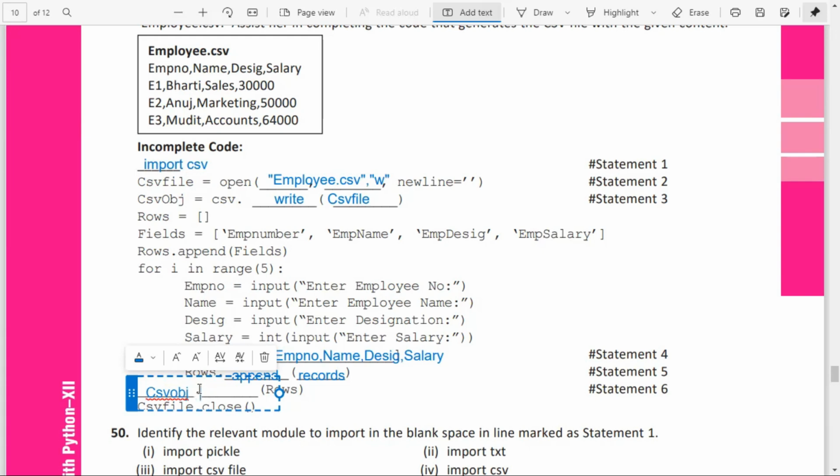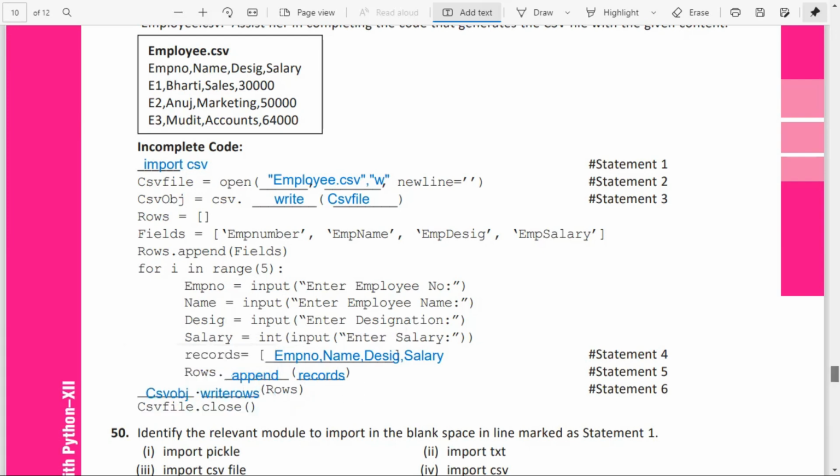Here it is appending one by one each record inside the loop, but here, outside the loop, the entire thing has to be written. So writerows. All the rows we want to write, no? Writerows. So this is the thing.